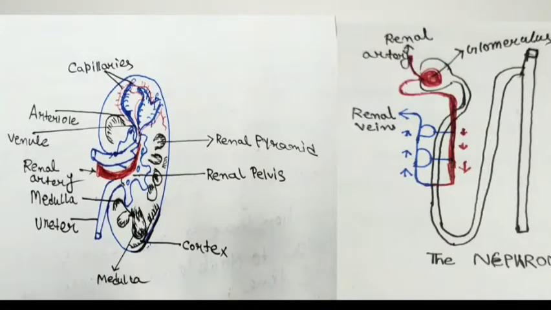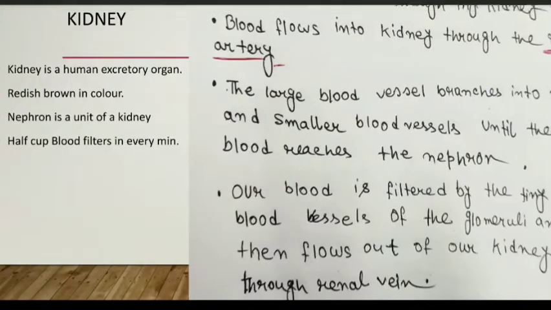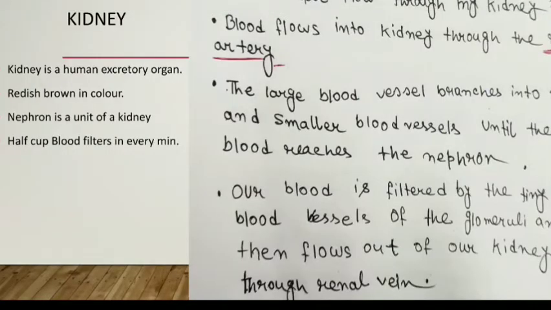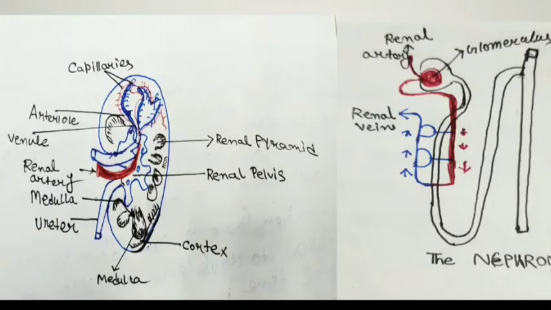Friends, this is the nephron. You can see this, and this is the inner portion of a kidney. You can see this. So our blood is filtered by the tiny blood vessels of the glomeruli and then flows out of our kidney through the renal vein. What is a renal vein? This is the renal vein, friends. This is the renal vein.